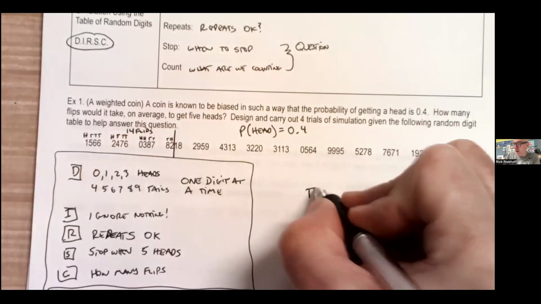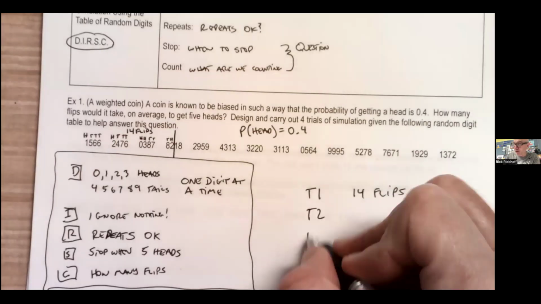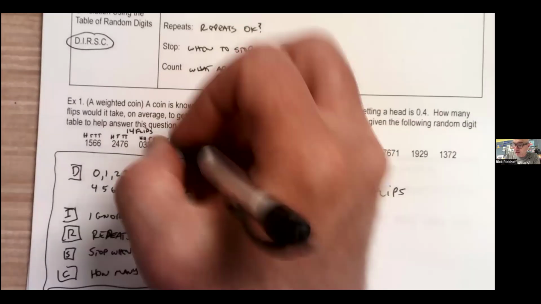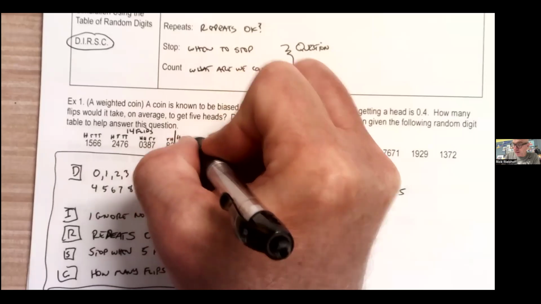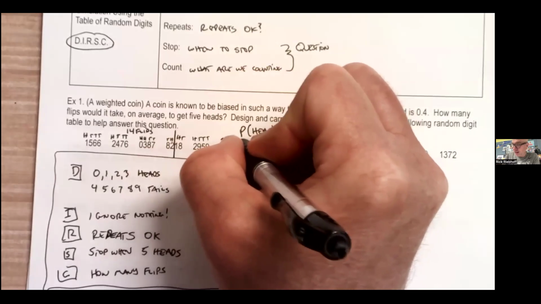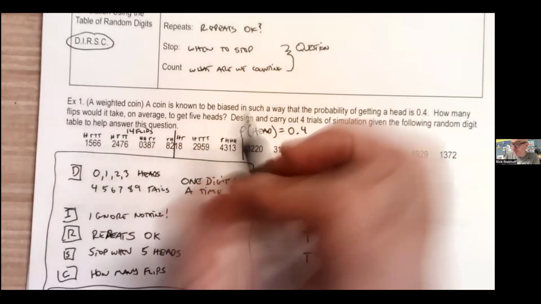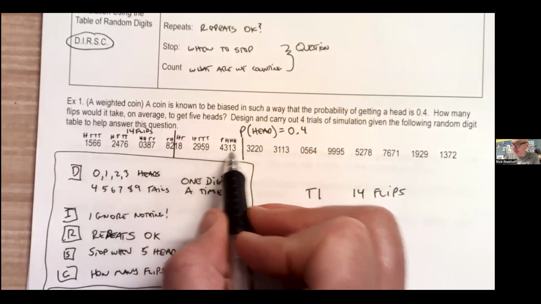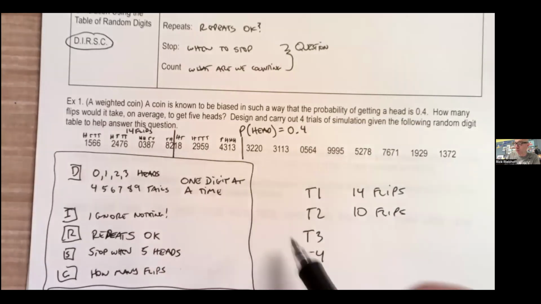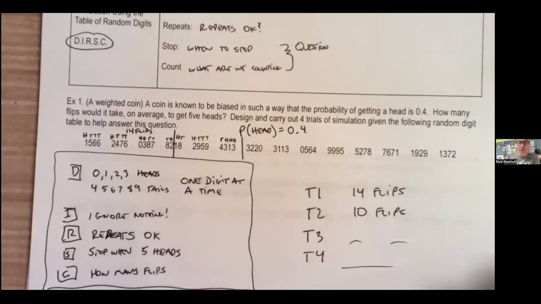Okay. Sometimes you'll do this like trial 1, 14 flips. I'll just put that over there, right? And then we'll do trial 2, trial 3, trial 4. We'll do the next one, then we'll stop. You could do the others if you want. So we have a head, a tail, a head, a tail, a tail, a tail, a tail, a head, a head, a head. All right, 3, 1, 3. Is that 5 now? 1, 2, 3, 4, 5. Good. We stop there. 1, 2, 3, 4, 5, 6, 7, 8, 9, 10. Trial 2 was 10 flips, right? So we keep doing that, showing our work and getting the third and the fourth. If you want to practice, go ahead. That'd be an extra way to do it. Cool, cool.